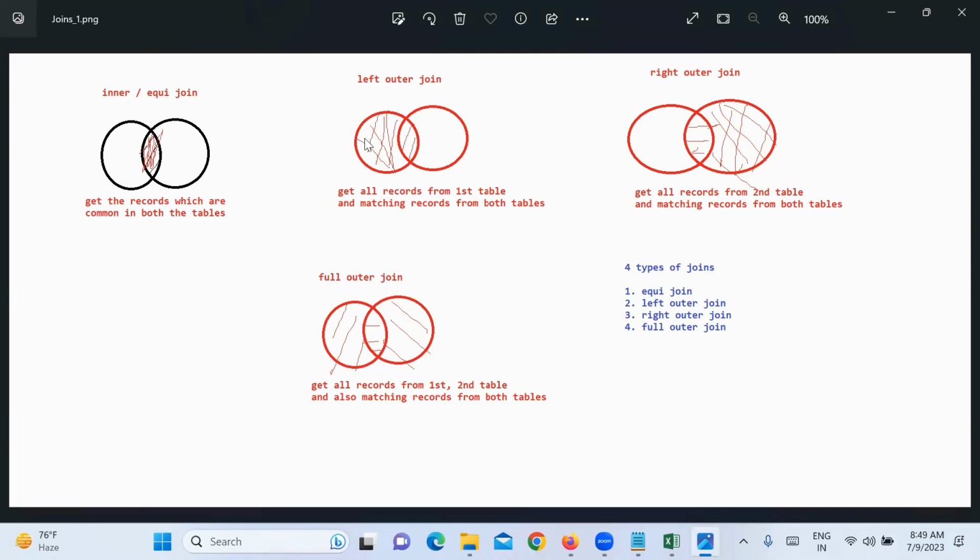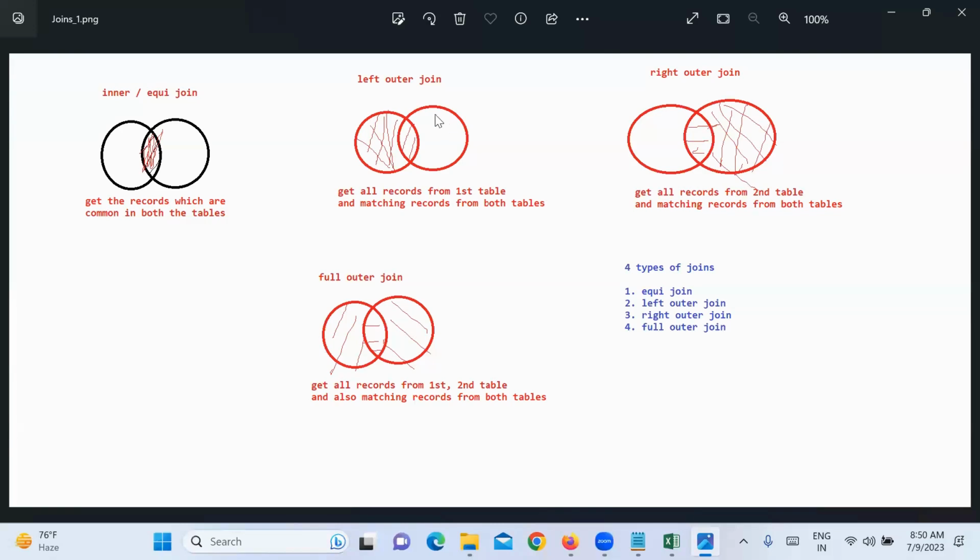Left outer join means, if I take this as the left side table and this as the right side table, we will get all records from the left side table and the common records. What did we get? Common records as well as all the records from the left side table. That's what we get: all the records from the first table and the matching ones from both the tables.